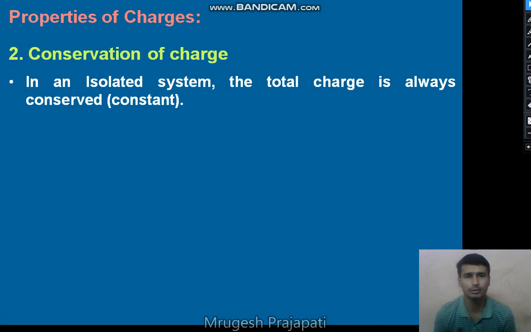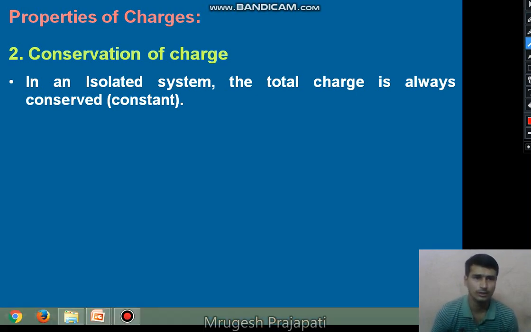That means the total charge is always constant. What do we mean by an isolated system? An isolated system is a system in which charge neither enters the system nor exits from the system. In this isolated system, the net electric charge is always constant.